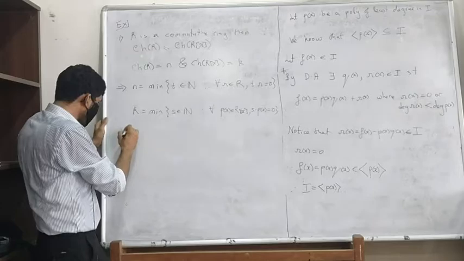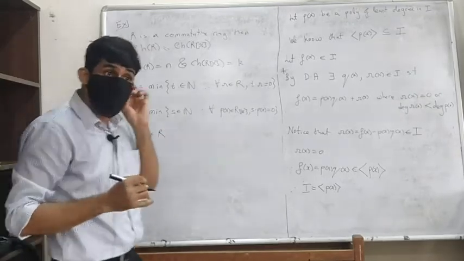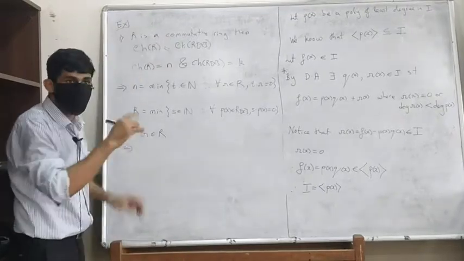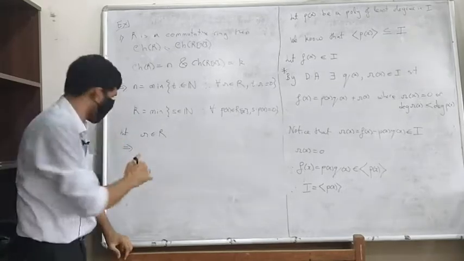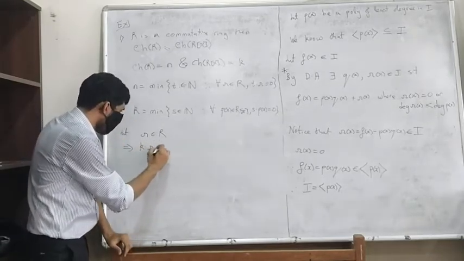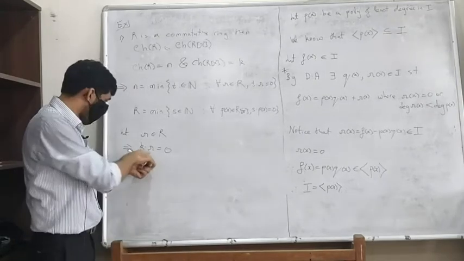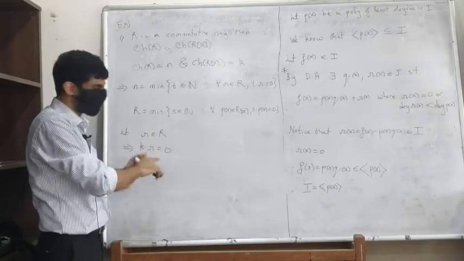So you take any r in R. We know that corresponding to the constant polynomial r, k times r has to be 0, right? And if k times r is 0 for the constant polynomial, it will also happen for r. That's the reason why we are mixing the notations.